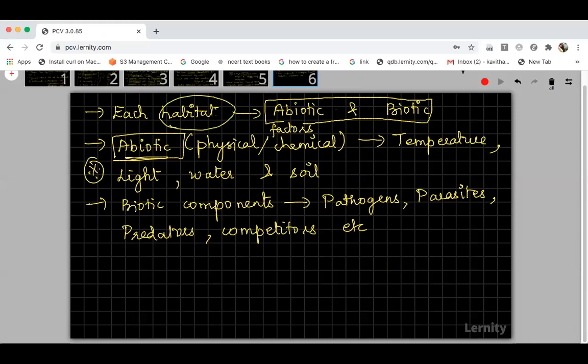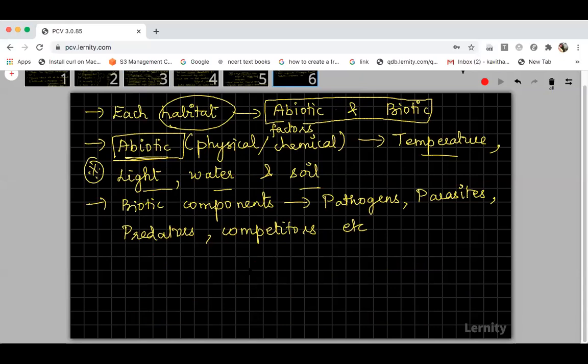If you take an aquatic habitat, water will be an important abiotic factor, right? Temperature will also play a very important role, and light will also play an important role. That is what we are going to discuss: how each of these abiotic factors plays a very important role in the survival of living organisms.